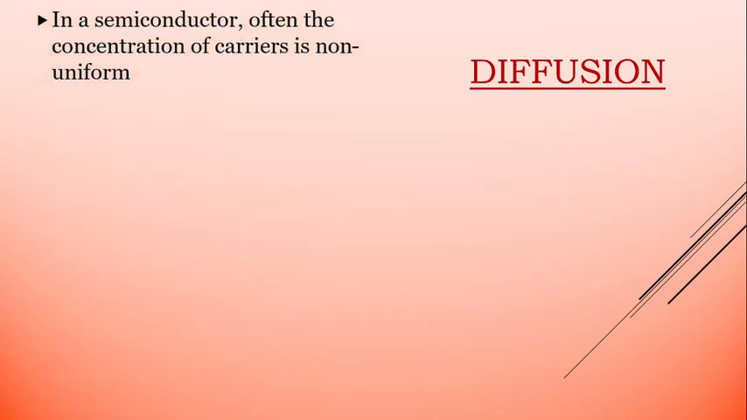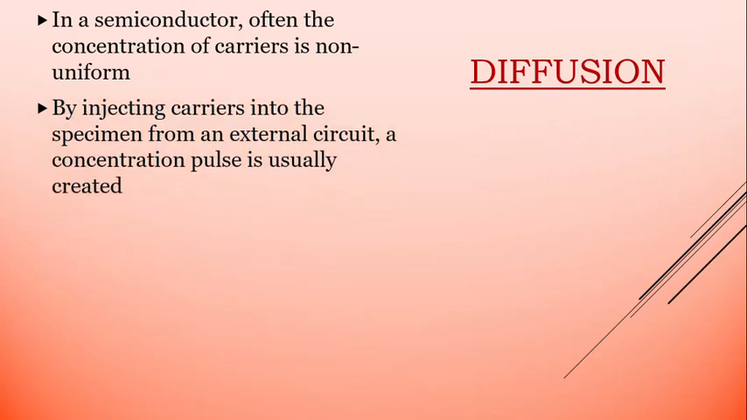And in a semiconductor, often the concentration of carriers is non-uniform. Means in some areas the concentration may be greater when compared to the other areas. So again there is a difference in the concentration, means the carrier concentration throughout the semiconductor is non-uniform, and whenever there is a non-uniform concentration, the phenomenon of diffusion takes place,